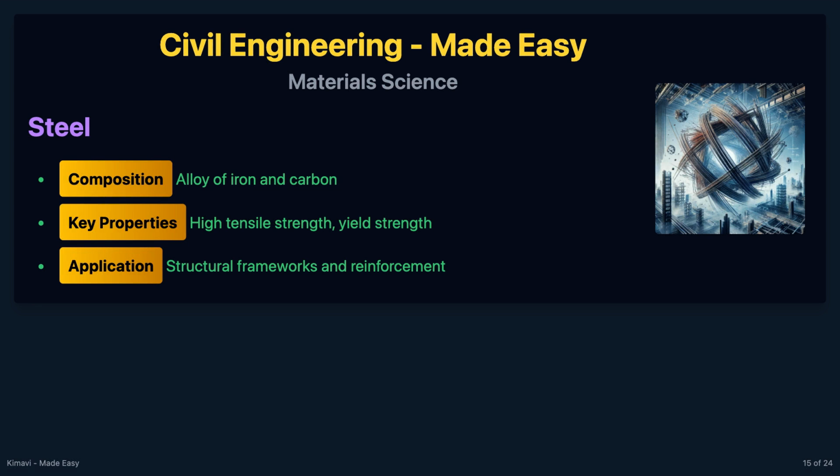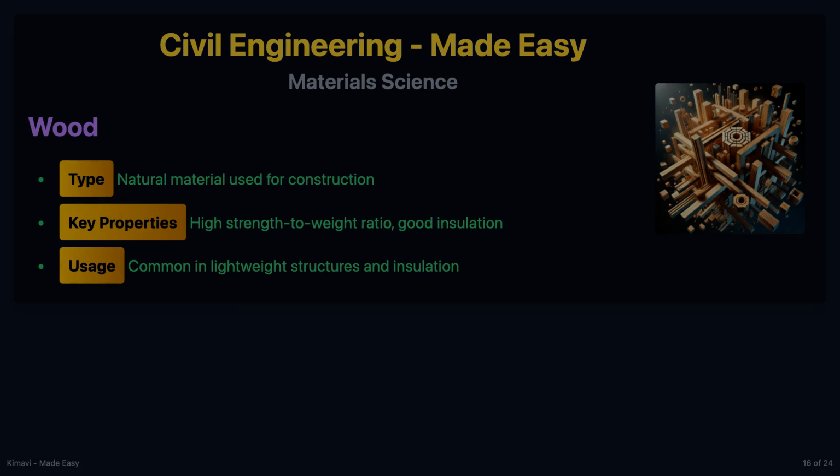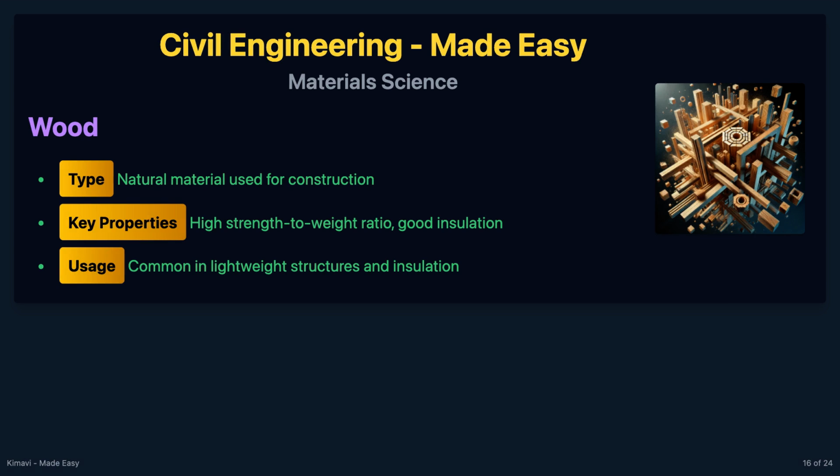Steel is an alloy of iron and carbon, widely used in construction due to its high strength and ductility. Important properties of steel include tensile strength and yield strength. Wood is a natural material used in construction for thousands of years. Its properties include a high strength-to-weight ratio, making it ideal for lightweight structures, and good thermal and sound insulation properties.